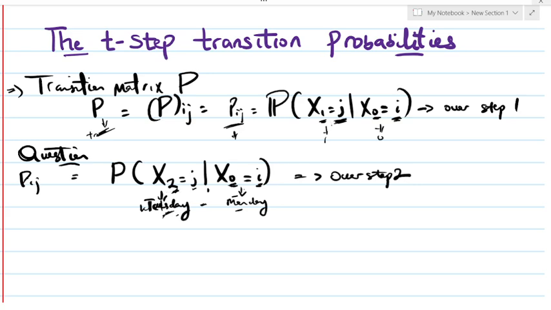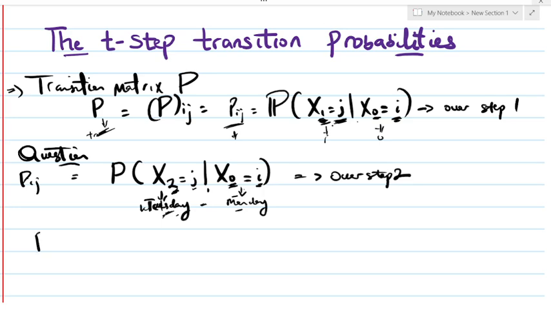Whereas this one is the probability of making a transition from state i to state j over 1 step, because we move from 0 to 1. Current state is 0, future state is 1. But here current state is 0, future state is 2.